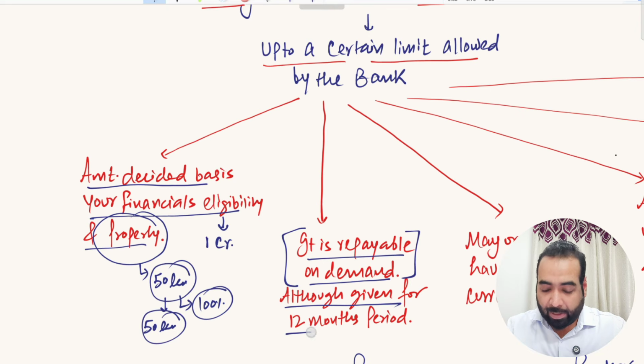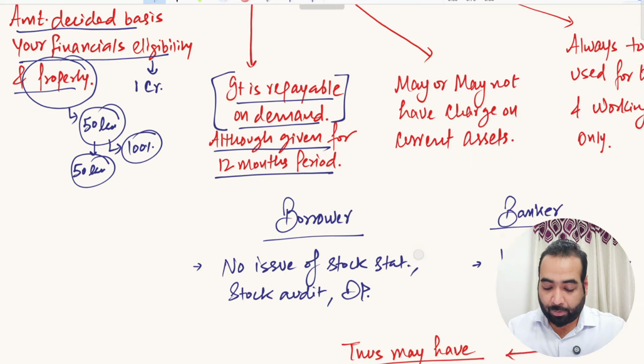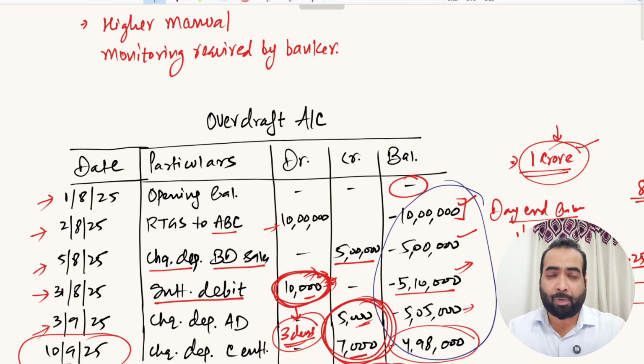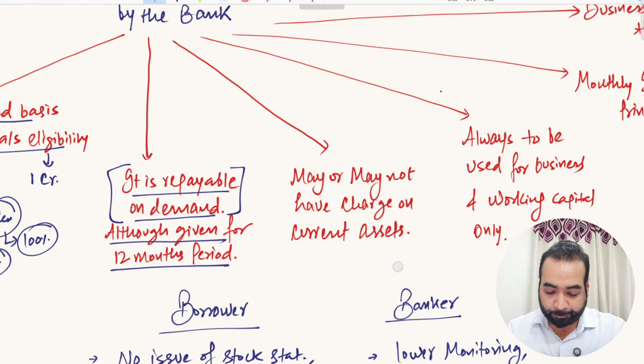Although this limit is allowed to you for 12 months period. So this facility of overdrawing your limit is allowed to you for 12 months period, and after 12 months you have to get it renewed from the bank for another 12 months period. The facility is repayable on demand. Bank can ask you anytime to pay it off, but the operations of this limit is allowed to you for up to maximum 12 months period, and then you have to renew it for next 12 months and keep on going so on and so forth, right?